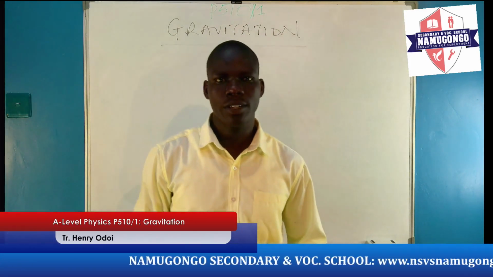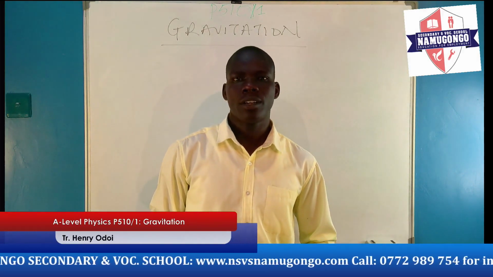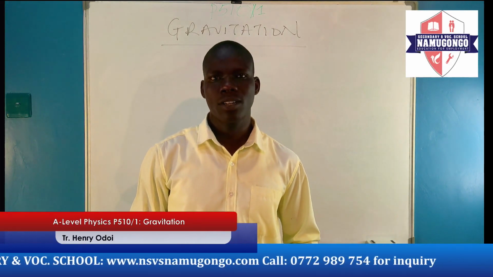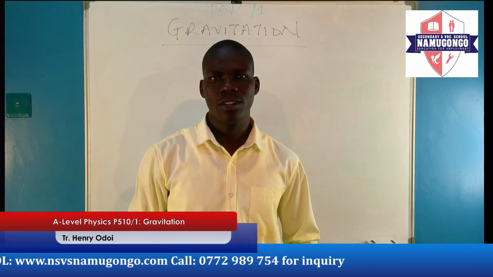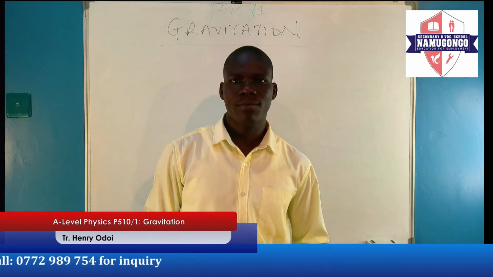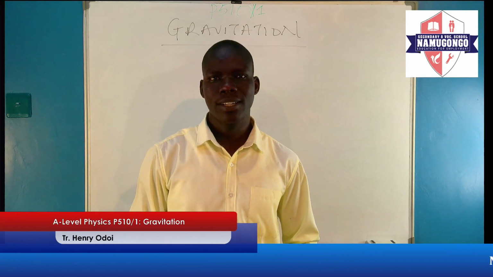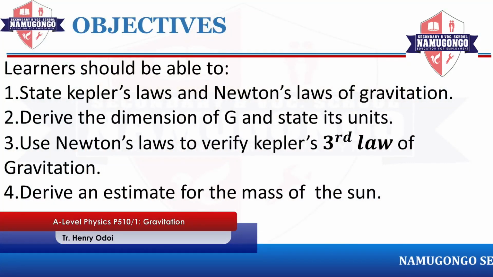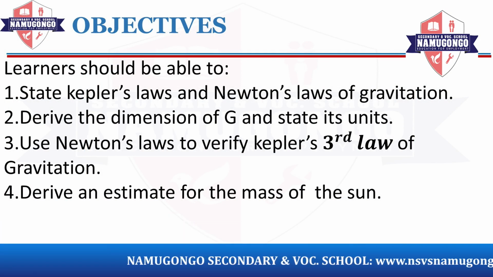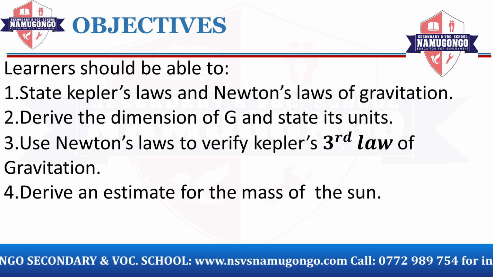By the end of this lesson, I expect you to be knowing the following. Number 1, you should be able to state Kepler's laws of gravitation and then Newton's laws of gravitation. Number 2, you should be able to derive the dimensions of the universal gravitational constant G and then state its unit. Then number 3, you should also be able to use Newton's laws of gravitation to verify Kepler's third law of gravitation. And then number 4, you should be able to derive an estimated value for the mass of the sun.